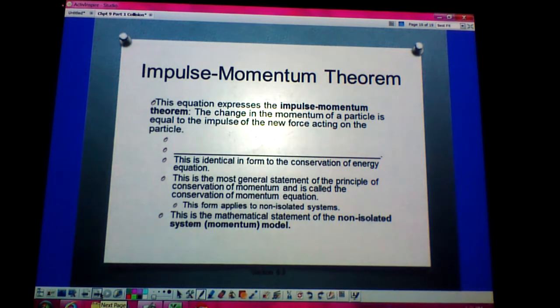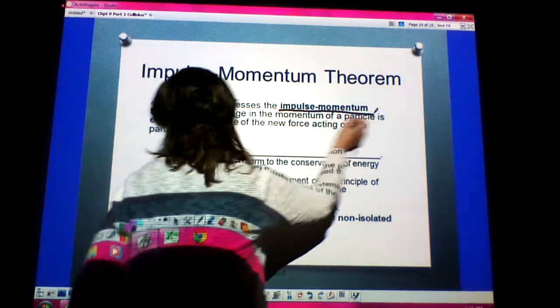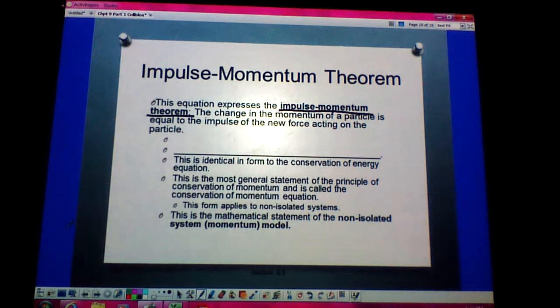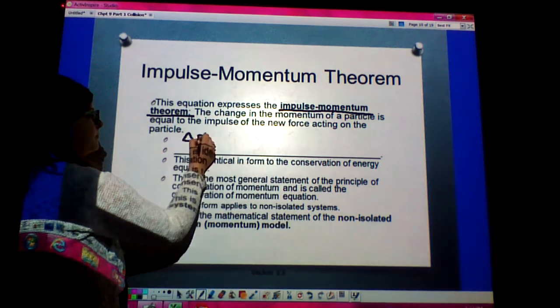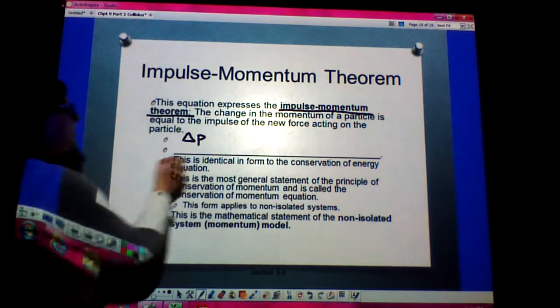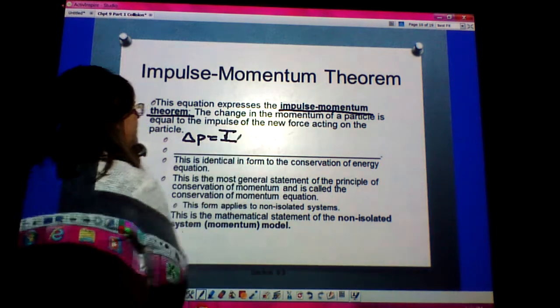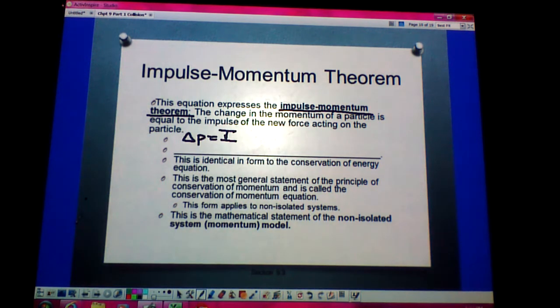Okay, so this equation brings to light something we call the impulse momentum theorem. The impulse momentum theorem states that the change in the momentum of a particle is equal to the impulse of the net force acting on that particle. So I could say that change in momentum, delta P, equals impulse I. That's the impulse momentum theorem.